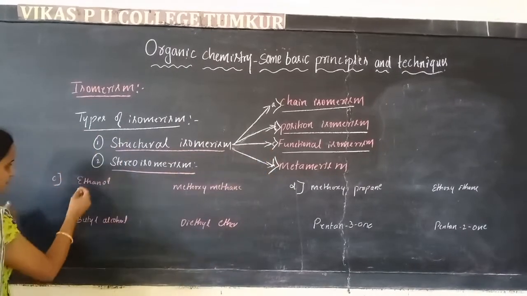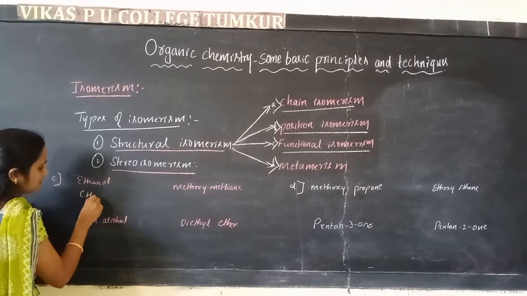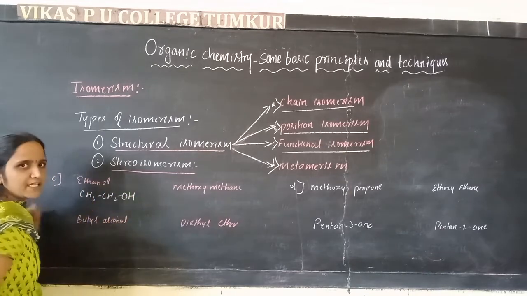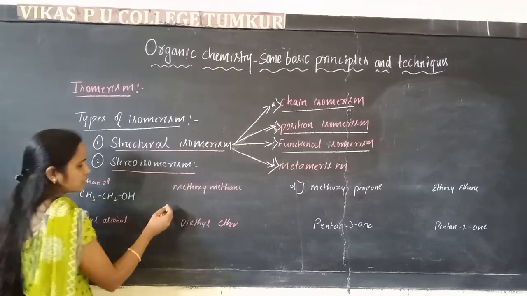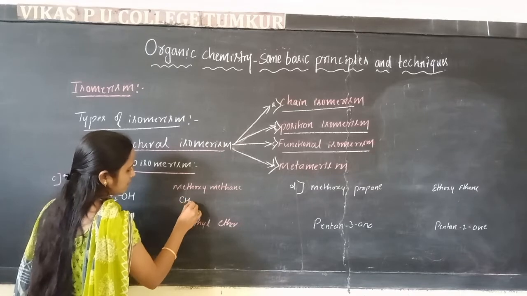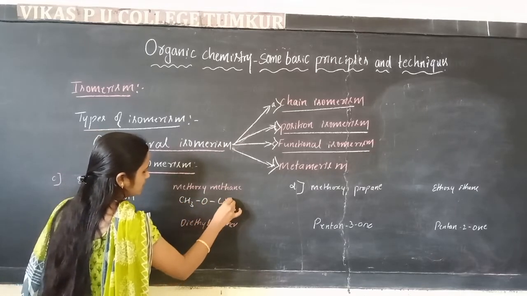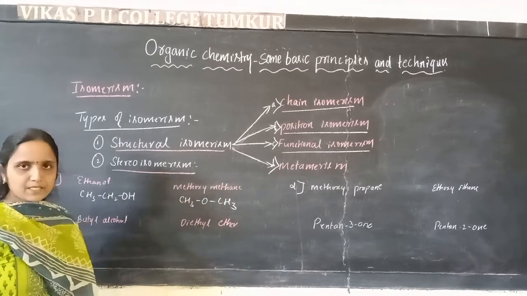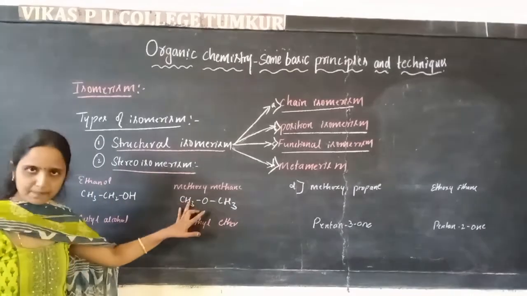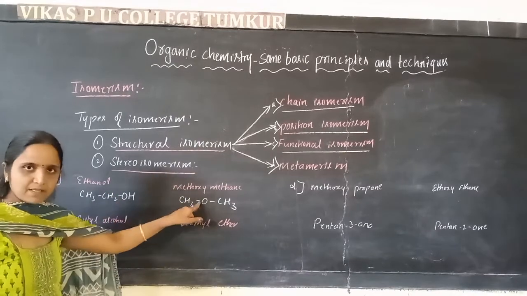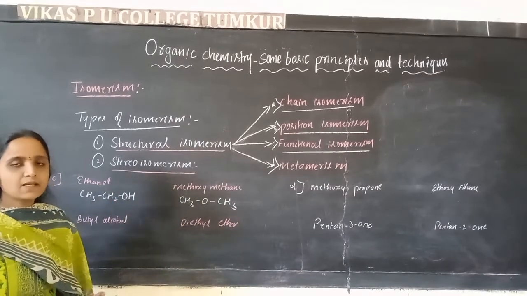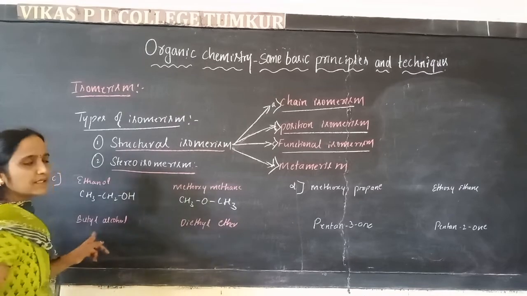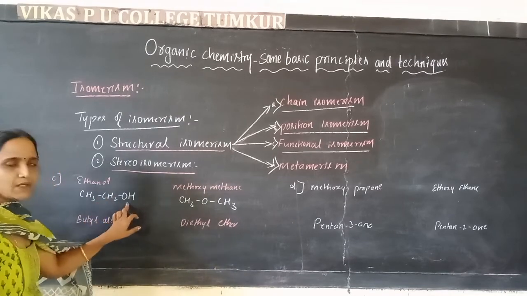I will write the structure of ethanol. That is CH3CH2OH. This is the structure of ethanol. Then methoxymethane, I will write the structure of methoxymethane. This is the structure of methoxymethane. You can see that in these two examples, the number of carbon atoms is same, the number of hydrogen atoms is same, the number of oxygen atoms is same, but they differ in the functional group. That is, there is an alcoholic group present.